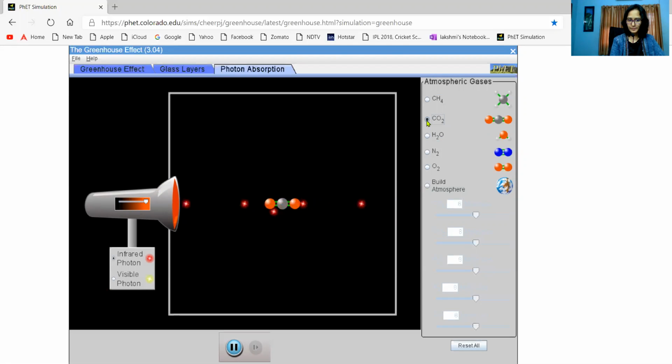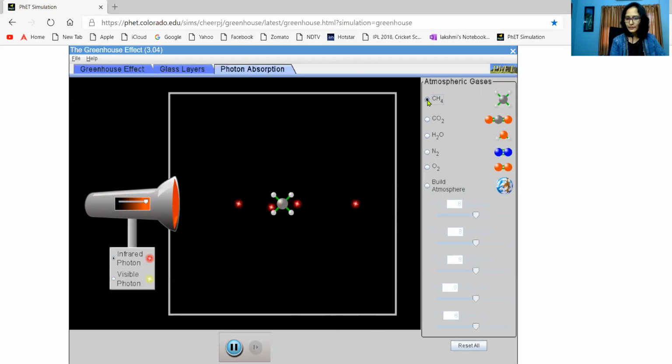yeah, a lot of vibrations. Because of their vibration, you can see some of the infrared rays are bent. They are being passed in different directions. So the path of the infrared radiation is changed. They are refracting back like this. Okay. Now methane. Yeah, methane is dancing more, so it could also cause a lot of refraction.